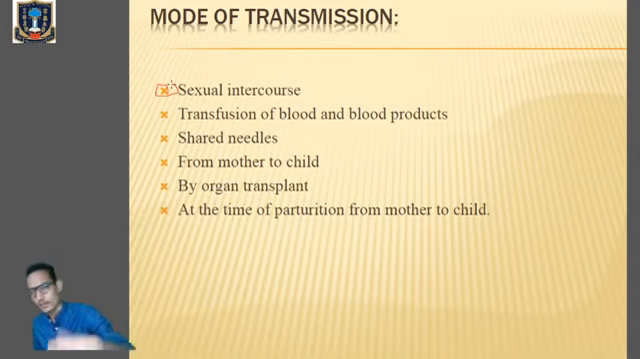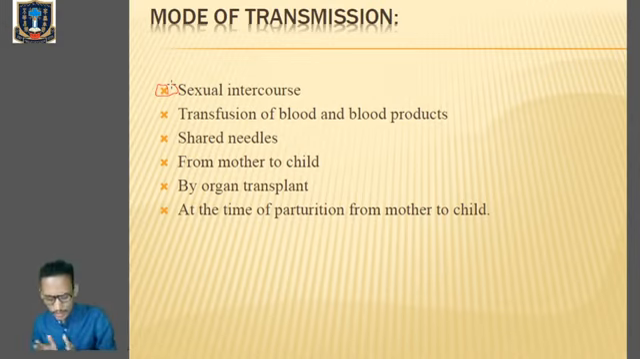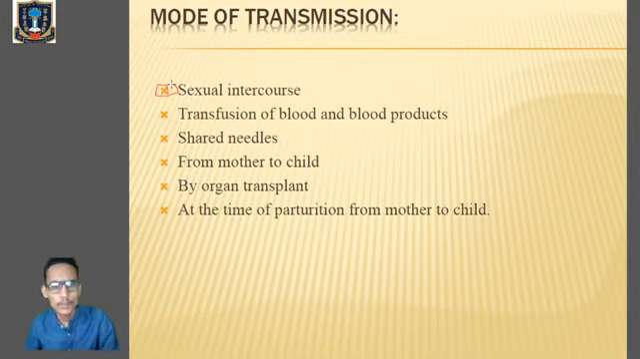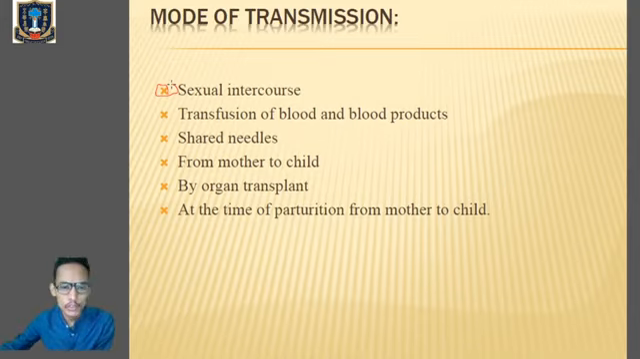Clear? Of an individual organisms. Suppose if one of the partners is infected, having unprotected or unsafe sexual intercourse will lead to the transmission of the HIV virus from an infected individual to the healthy individuals.